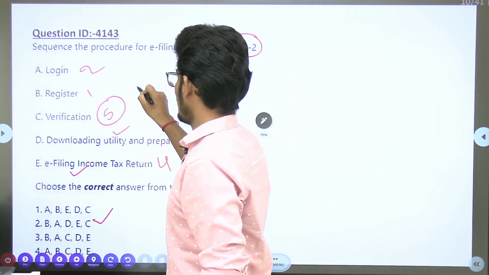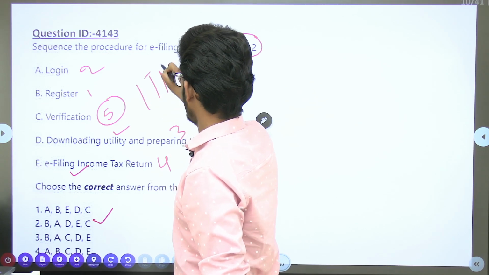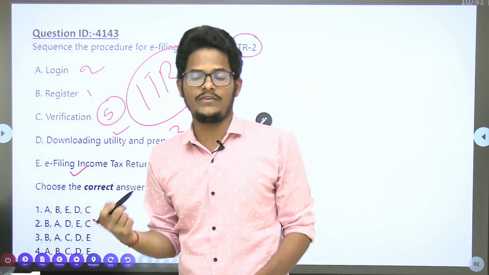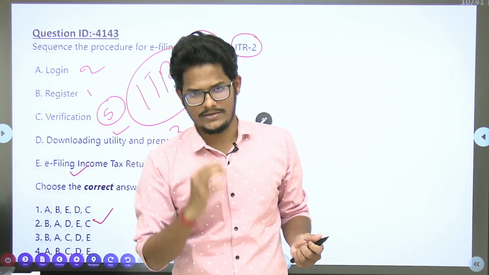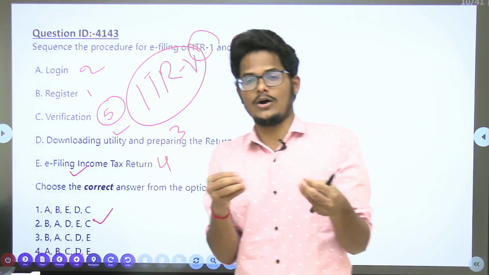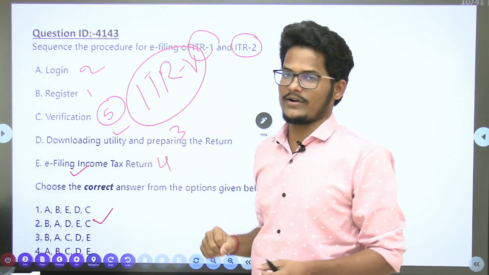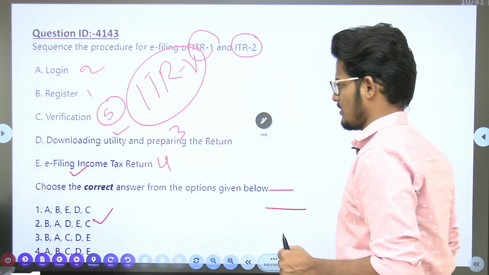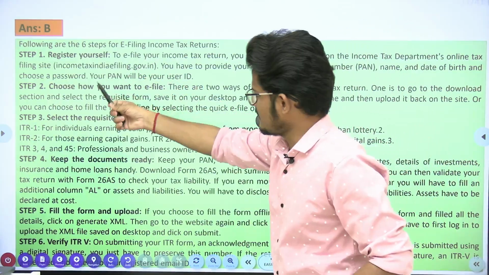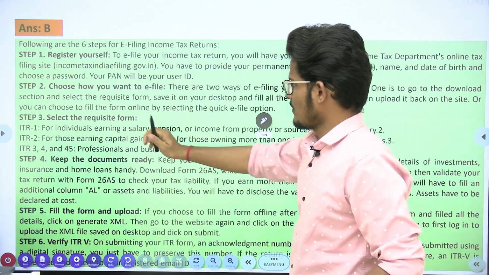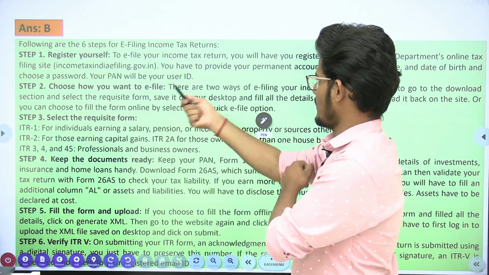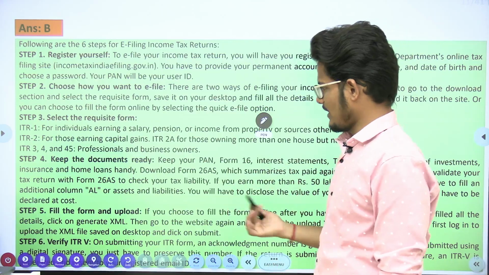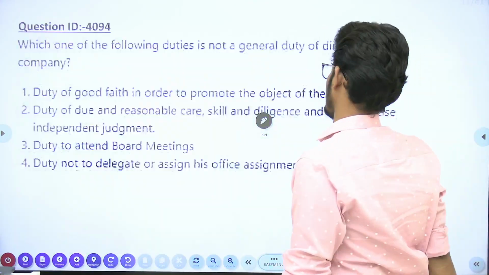Verification will be with ITR number 5. ITR number 5 is the one which is used for the verification of the income tax return that you file. The return that you file, how will you verify? With ITR number 5. This is called the acknowledgement of your return. So the procedure is: register, choose the form, and choose that you want to e-file. After that, select the requisite form, keep the documents ready, fill the form and upload, and verify the ITR.